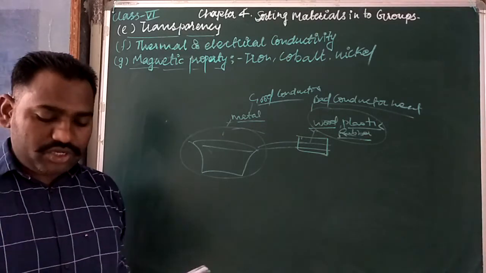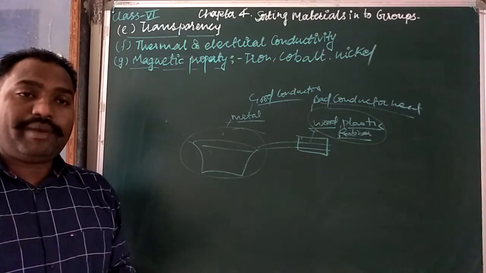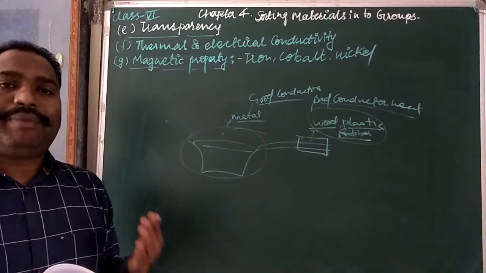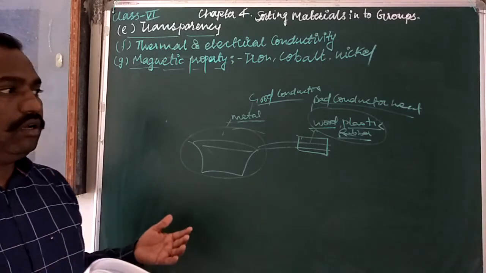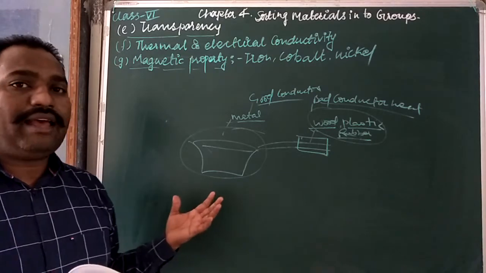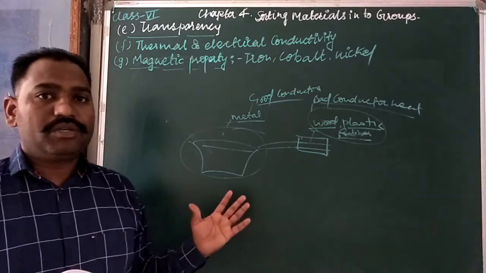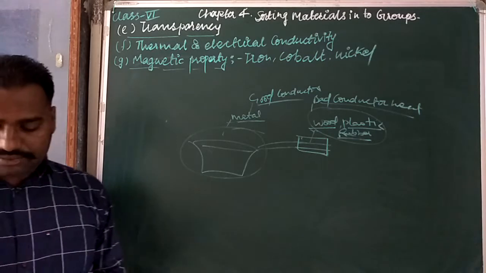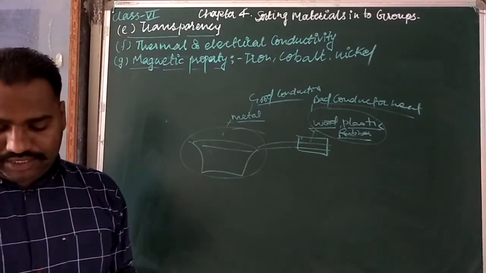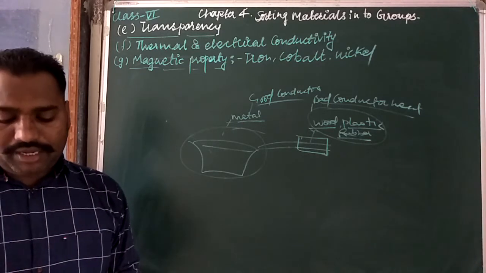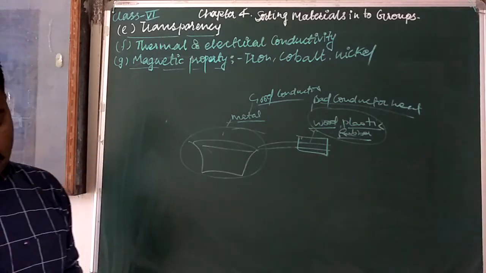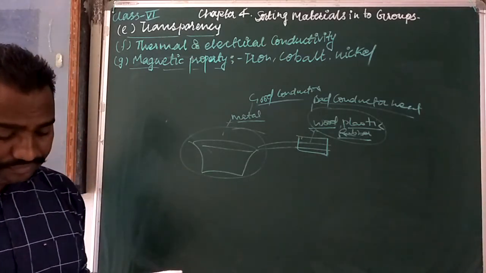magnet. The metals that are not attracted by a magnet are called non-magnetic metals. It means if any material cannot be attracted by magnets, like plastic, rubber, bakelite and wood, these have non-magnetic properties, so they are not attracted by the magnets. Non-magnetic materials like aluminum, copper, brass, wood, plastic, paper, rubber are some of the non-magnetic materials.